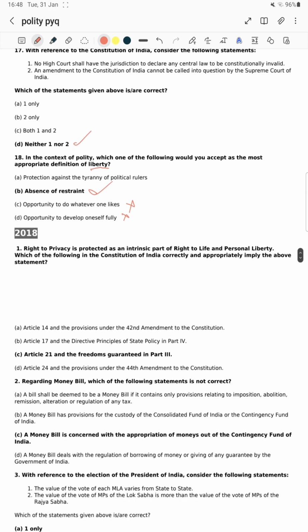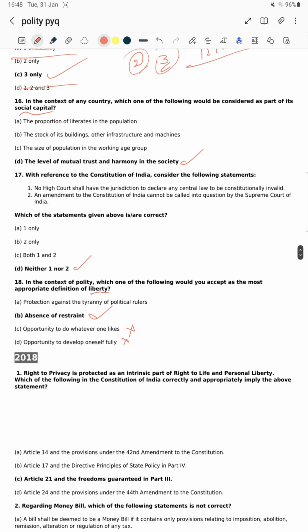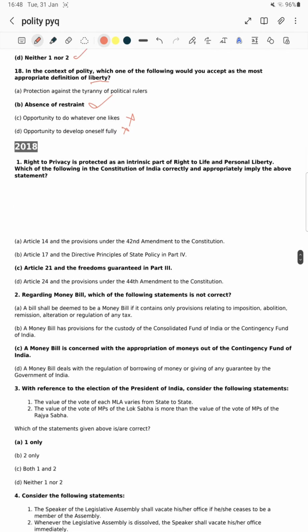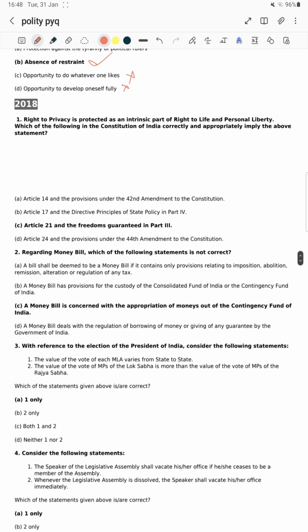Okay, next one. We finished the 2019 paper, and let's see the 2018 questions. Question number 1, right to privacy is protected as an intrinsic part of, yes, Article 21. We have said that right to privacy is part of right to life and personal liberty. Which of the following in the Constitution of India correctly and appropriately implies the above statement? Article 21 directly, right to privacy, and the freedoms guaranteed in Part 3 of the Constitution.